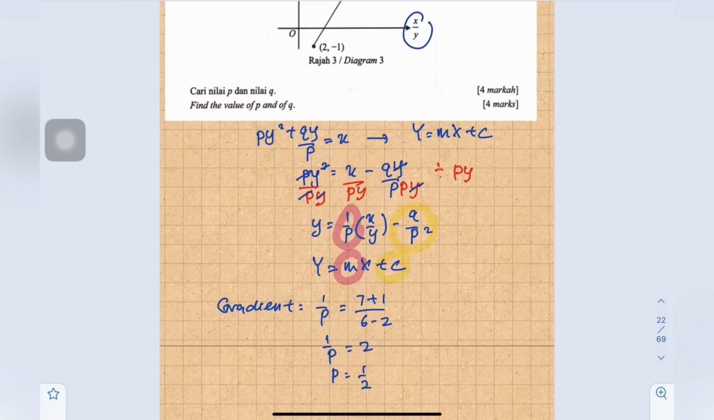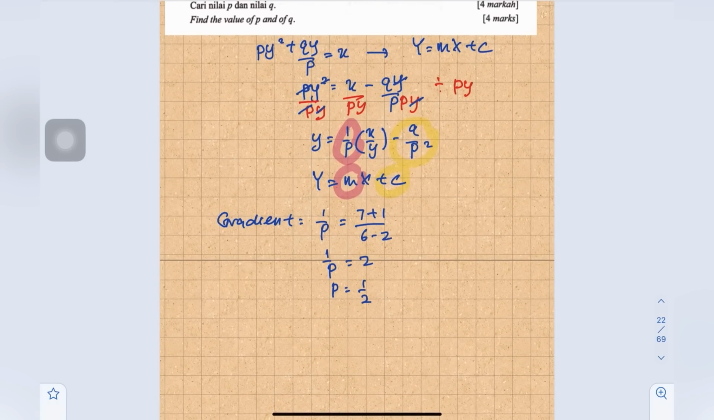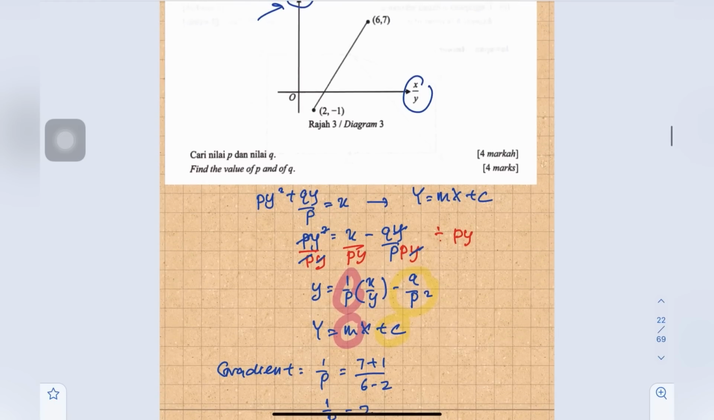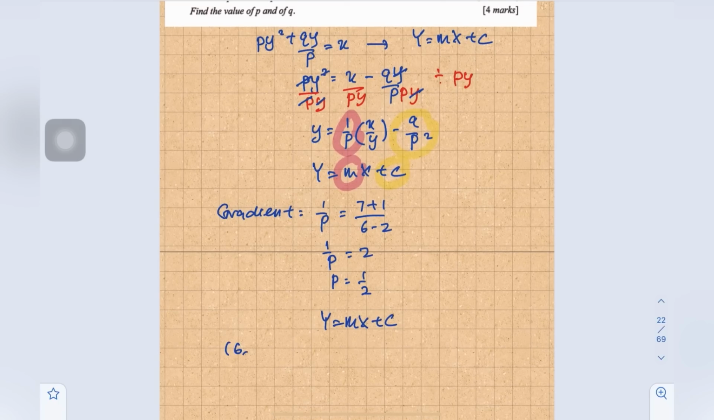Then we have to find the intercept. So we substitute into big Y equals m big X plus c. You can use any points. Here we have either 6, 7 or 2, negative 1. Let's say I choose 6, 7 into the equation. So y is 7, gradient just now is 2, x is 6, plus c. So c is 7 minus 12, so c equals negative 5.